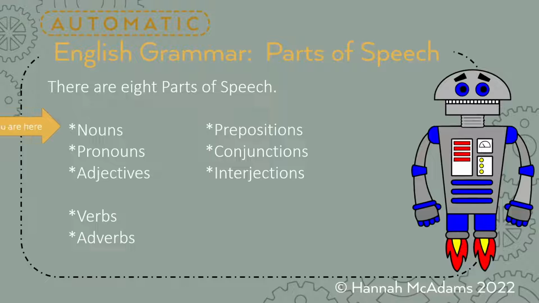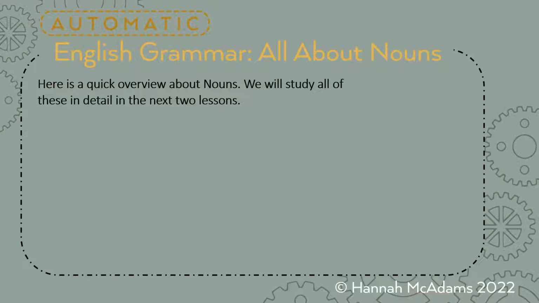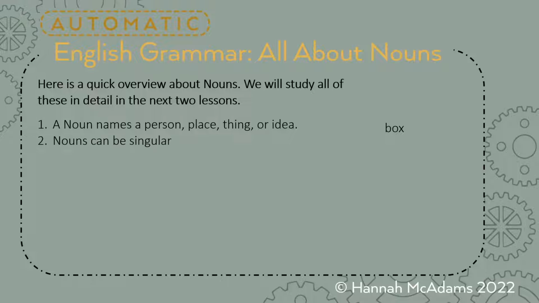Okay, we are here still studying nouns. We only have 2 more. We can do it. This is an overview of nouns. We'll study all of these in detail in the next 2 lessons. A noun can name a person, like an astronaut, or a place, like a restaurant, or a thing, like a box, or an idea. Nouns can be singular, like box, or plural.